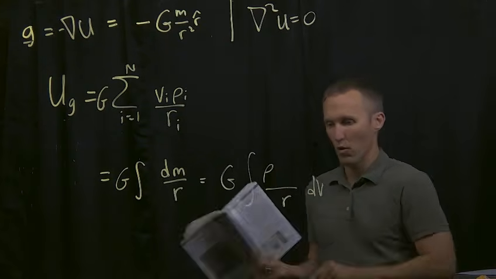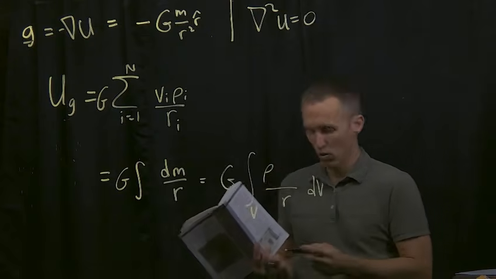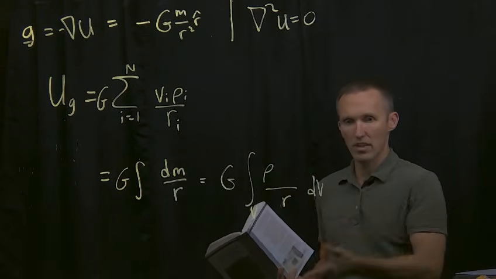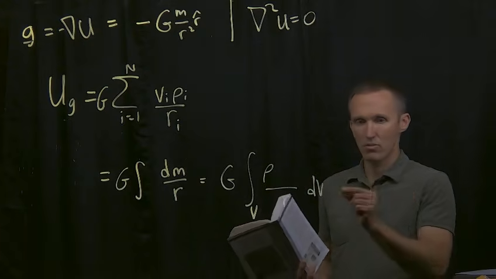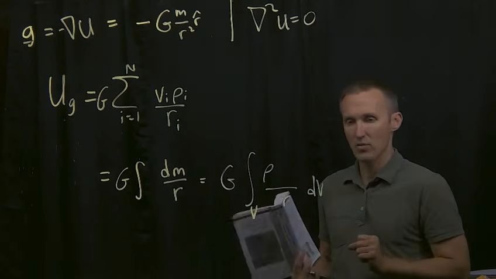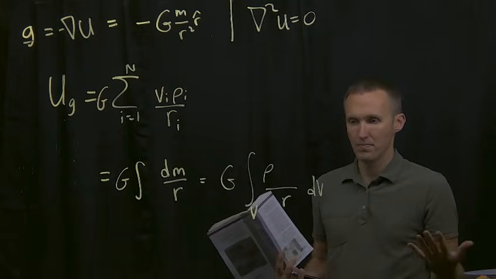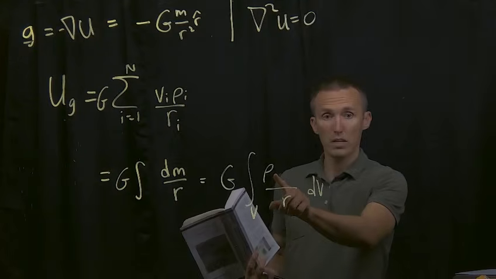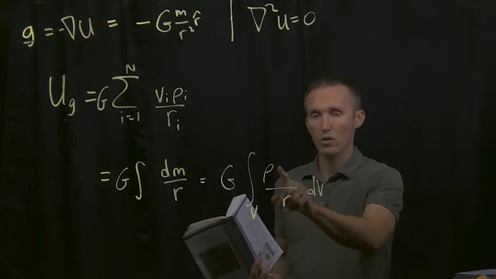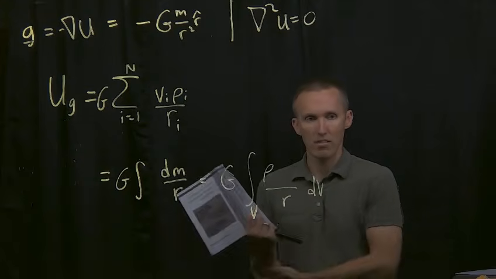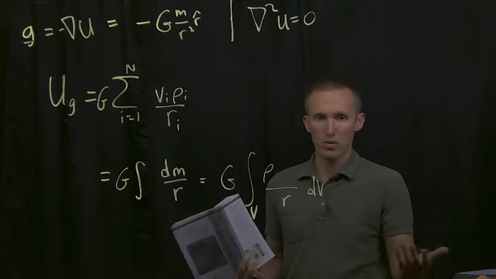We're integrating over the volume. There'd be some total volume that we're integrating over. And we're going to integrate the density divided by the distance to each individual little tiny point inside that volume and integrate over the whole volume. Okay, so this is how we can write it. Again, these might be changing in space. So rho could be a function of x, y, and z, and that's why I had that point Q in there. So Q is just the point where the mass is.